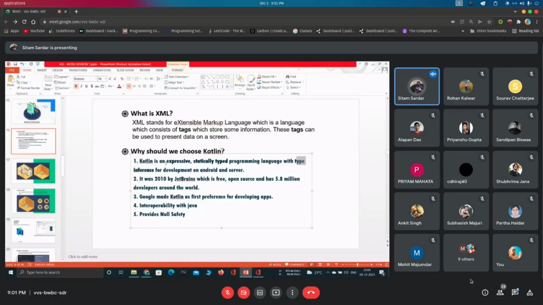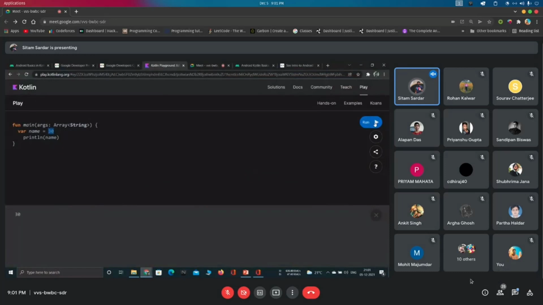And some other things, that is the type inference thing. I have said why it is expressive, because it is easily understandable for both programmer and compiler. And now one thing's left, that is statically typed. Statically typed means whenever we are running the program, I have told you that the compiler compiles it to Java bytecode. During this compiling time, the compiler checks the data type. If the compiler checks the data type during compile time, then this kind of language is called statically typed.